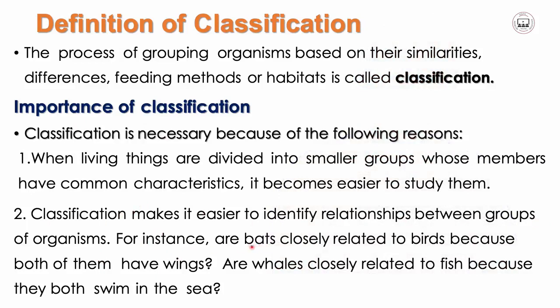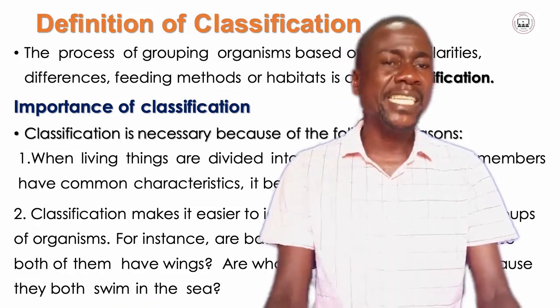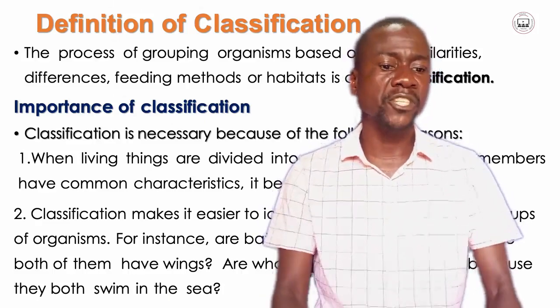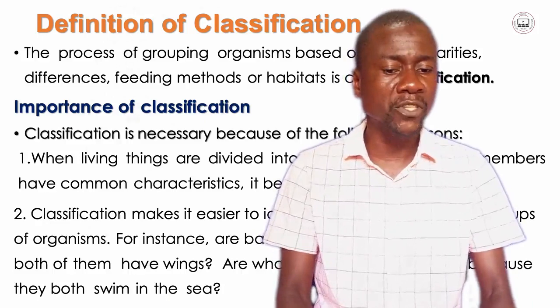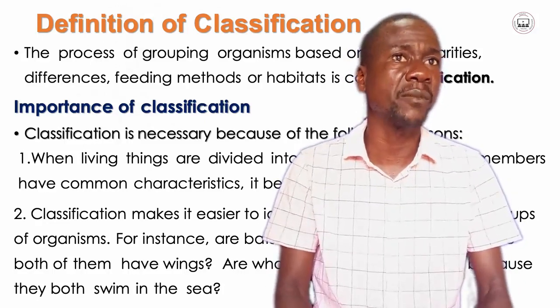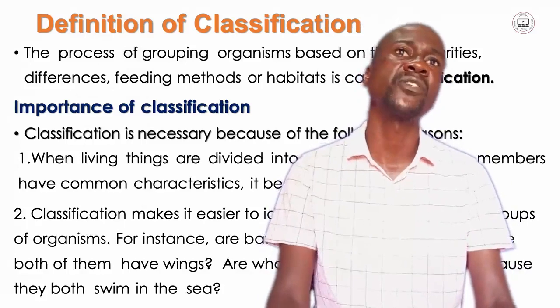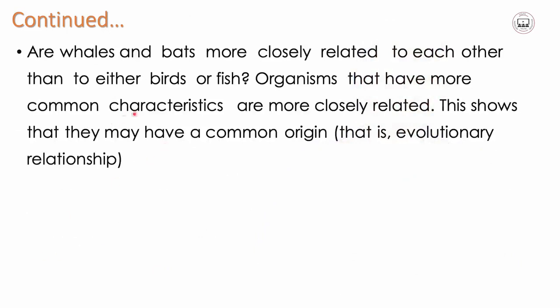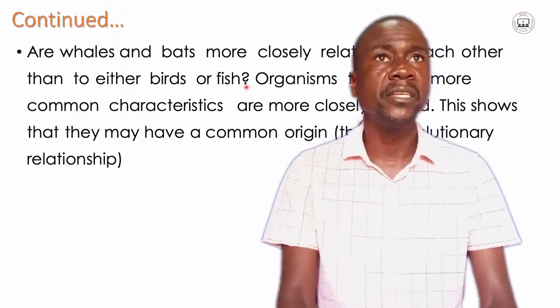For instance, are bats closely related to birds because both of them have wings? That could come to you as a question. Are whales closely related to fish because they both swim in the sea? For such questions, classification might help you to group these animals into smaller groups so that you easily identify them, and you may find solutions to such questions if you classify them. Are whales and bats more closely related to each other than to either birds or fish? These questions still remain without answers.